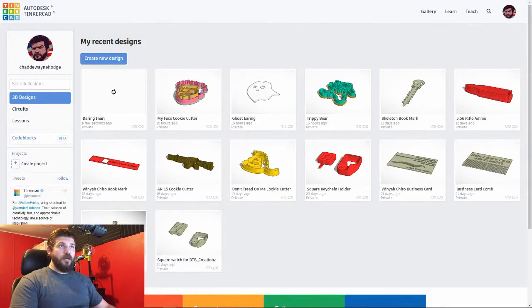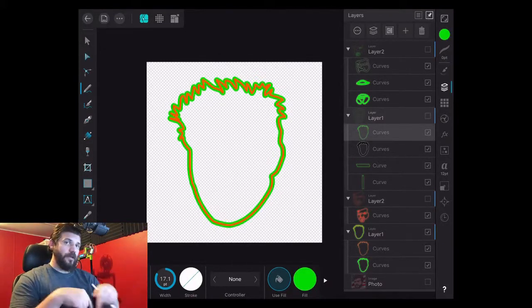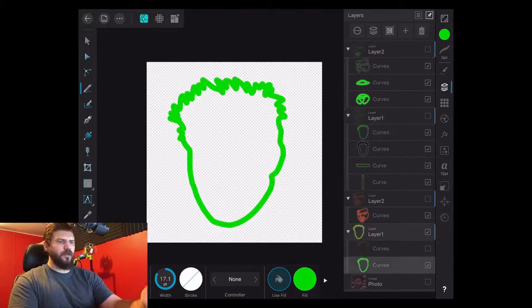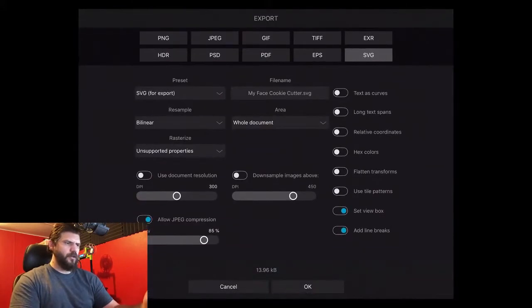So here we are in Tinkercad. We are going to start a new design. On our iPad Pro, we are going to select our base layer first. The base layer of the outer edge, the circular part. We are going to export this. Export. We are going to export it as an SVG. Tinkercad can accept SVGs.